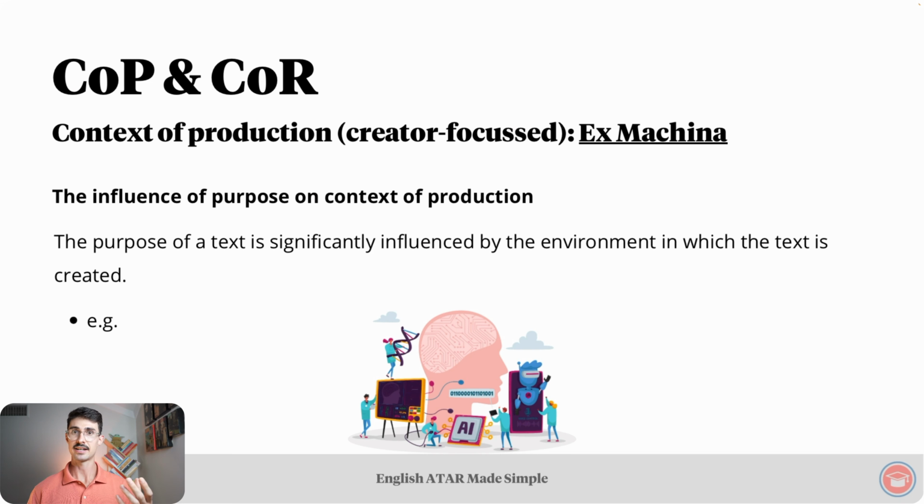If in the 22nd century that question is already answered because sentient machines are living among us, the purpose of it isn't that interesting. But interrogating that question at the beginning of the 21st century, as Alex Garland did in 2014, is much more interesting because we don't have the answer to it. So here we see that the environment in which the text is created is influencing the purpose of the text.